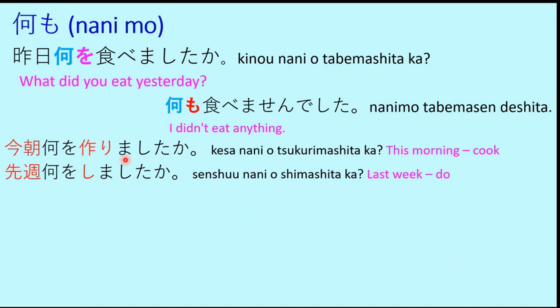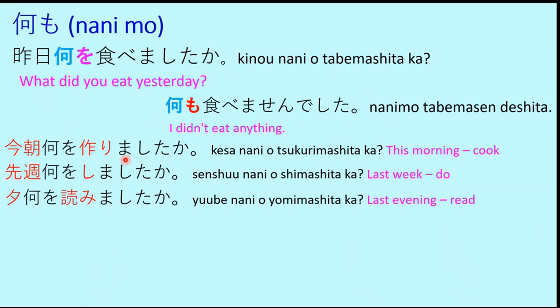The second example is senshu nani o shimashita ka? Senshu, as we have done earlier, means last week. Nani o shimashita ka? What did you do last week? So if you didn't do anything, then you can say nani mo shimasen deshita. That means I didn't do anything. Tsukurimashita, nani mo tsukurimasen deshita. So the answer will be in that format.